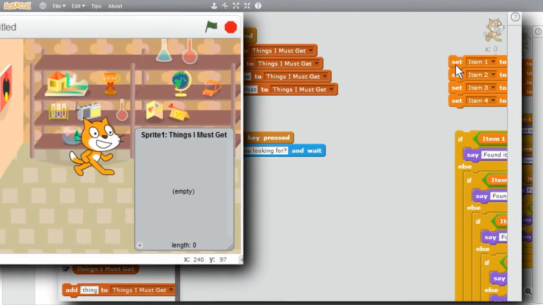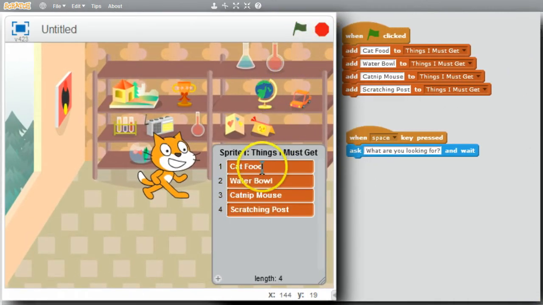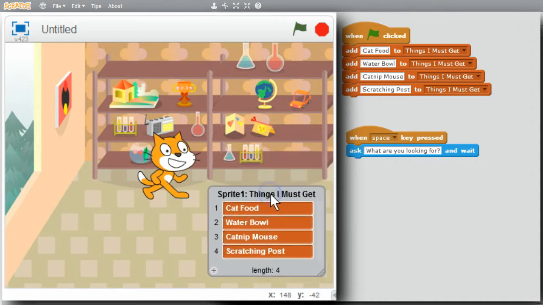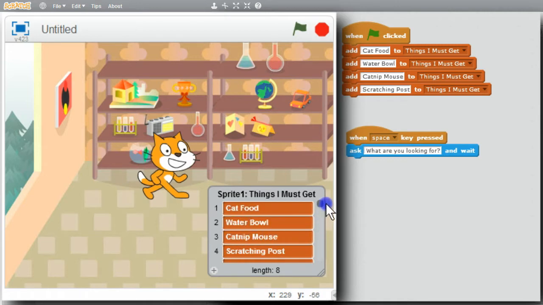I'll run this now. I'll click on the green flag. The list has 4 items. Cat food, water bowl, catnip mouse, scratching post. Looks correct. Make it a little bit smaller. Adding all of these things to the list whenever the green flag is clicked on assumes the list is empty. What if I stop the program and restart it? I'll click on the red stop sign. Green flag. I've got 8 things now. It's added them a second time.